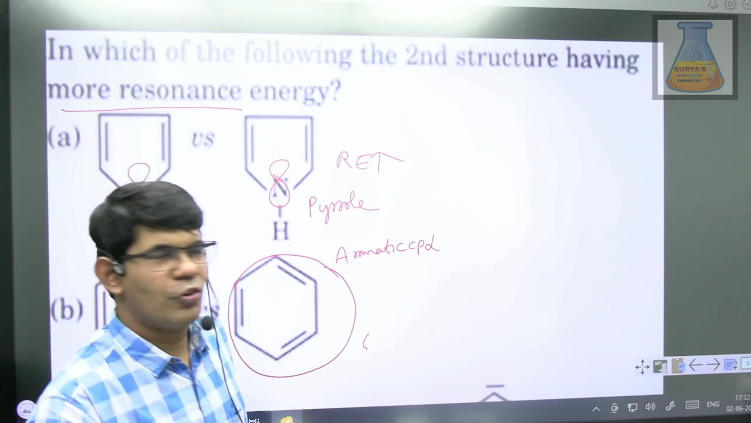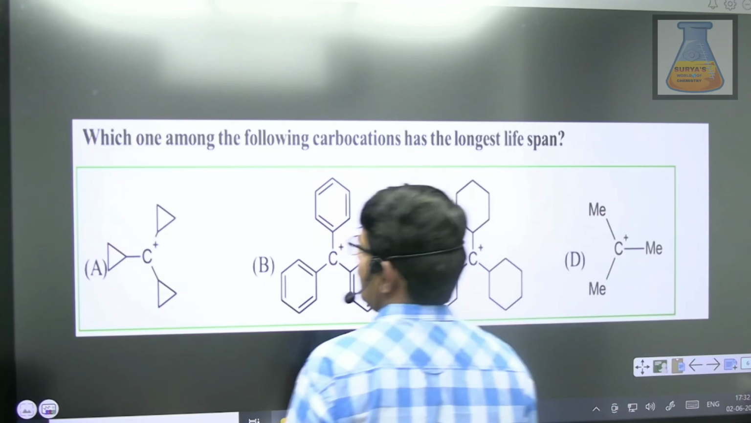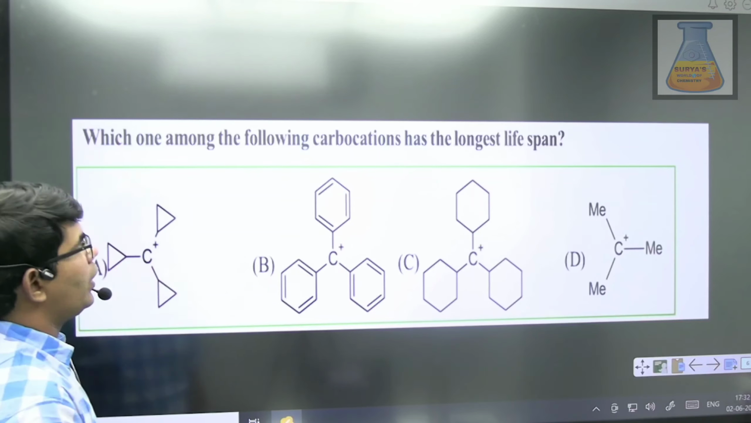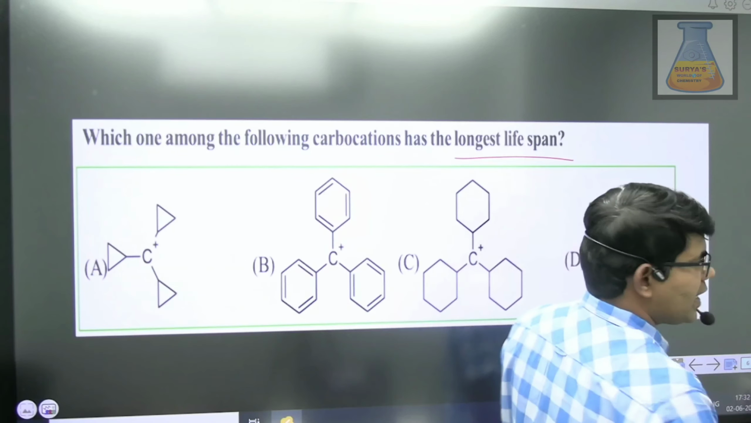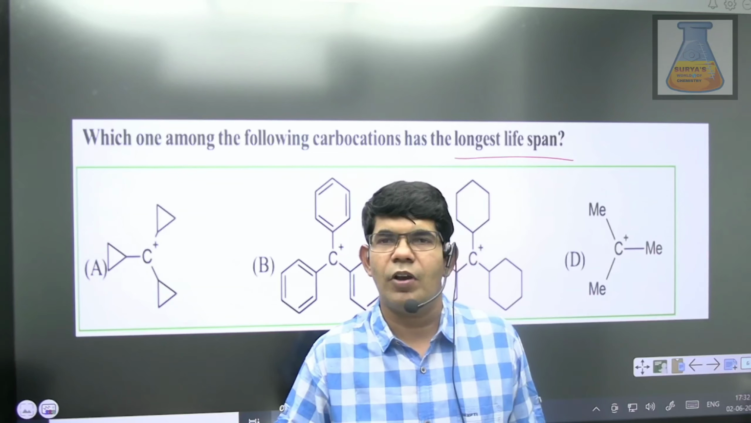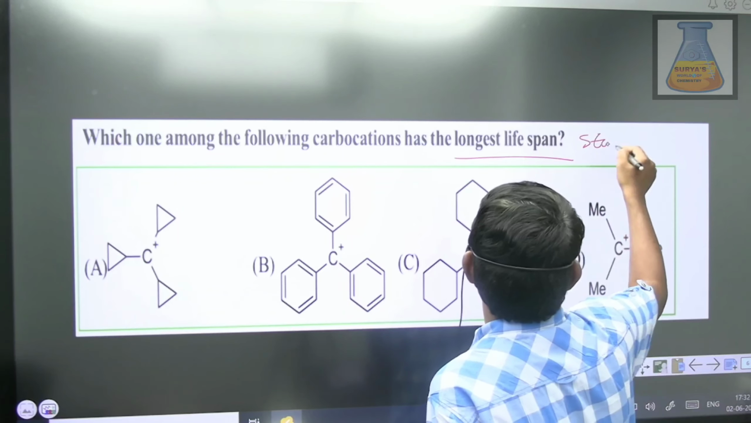Chalo, let's move to the next one. Which one among the following carbocations has the longest lifespan? Longest lifespan means it is asking you to compare the maximum stability. The stability has to be maximum.